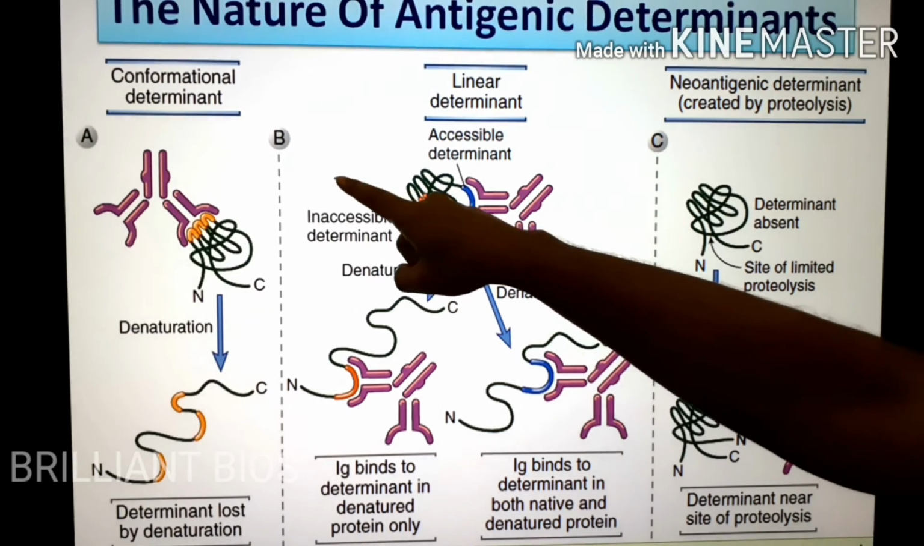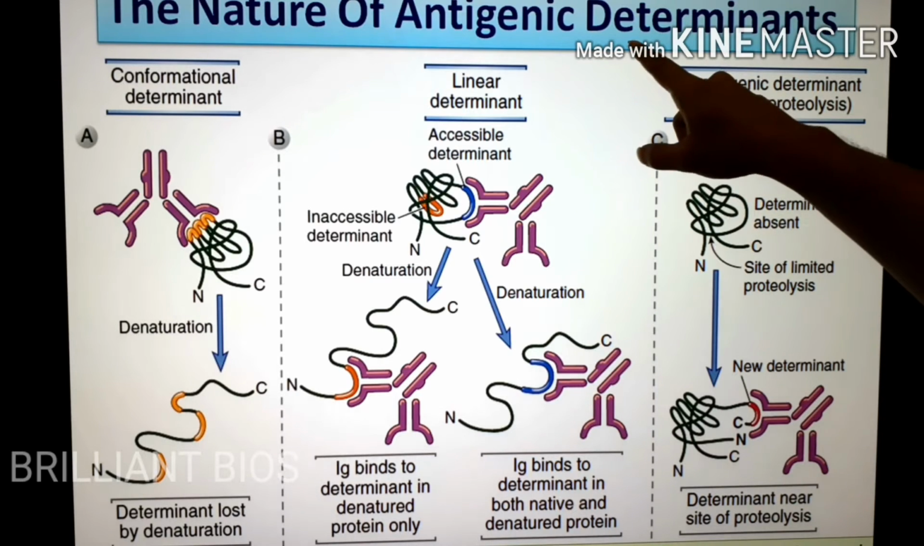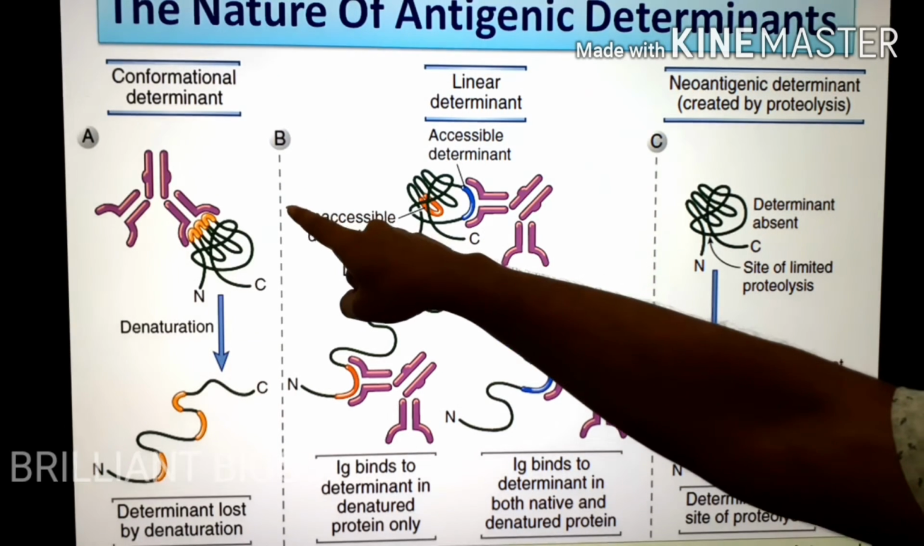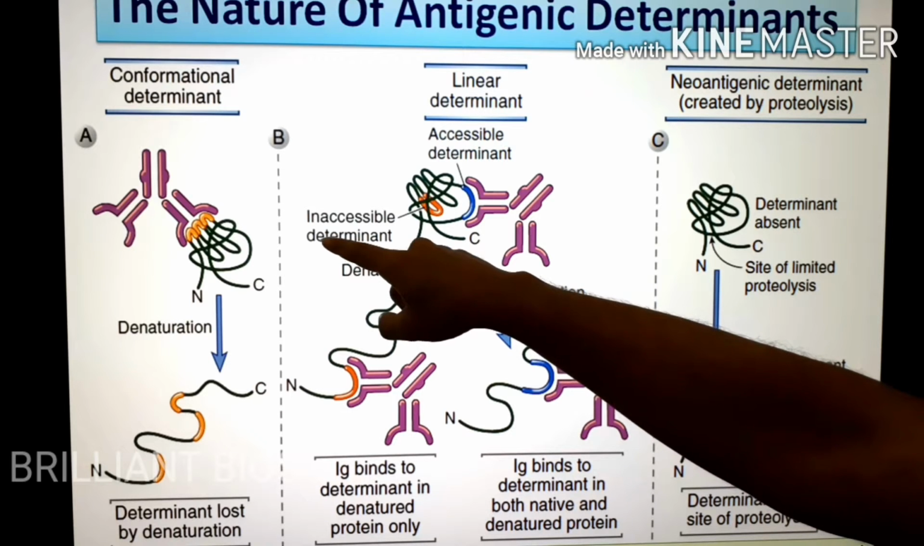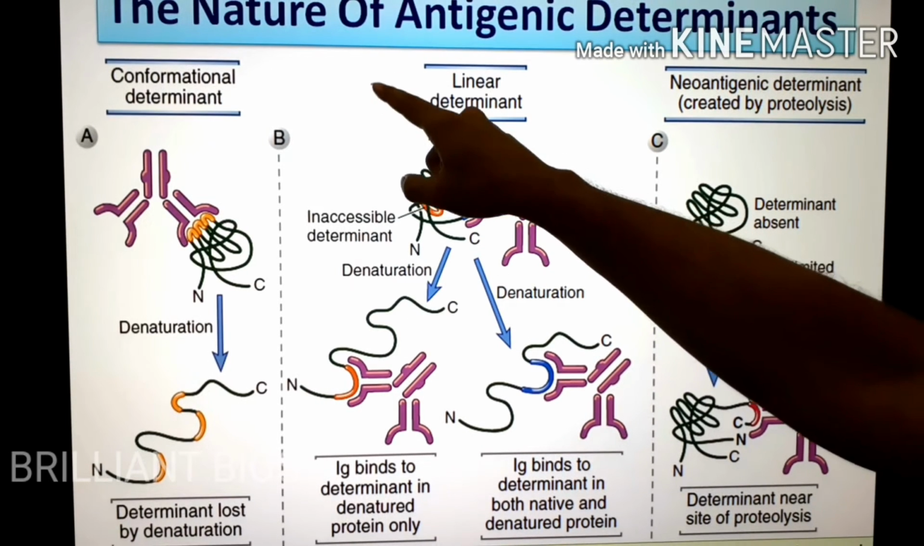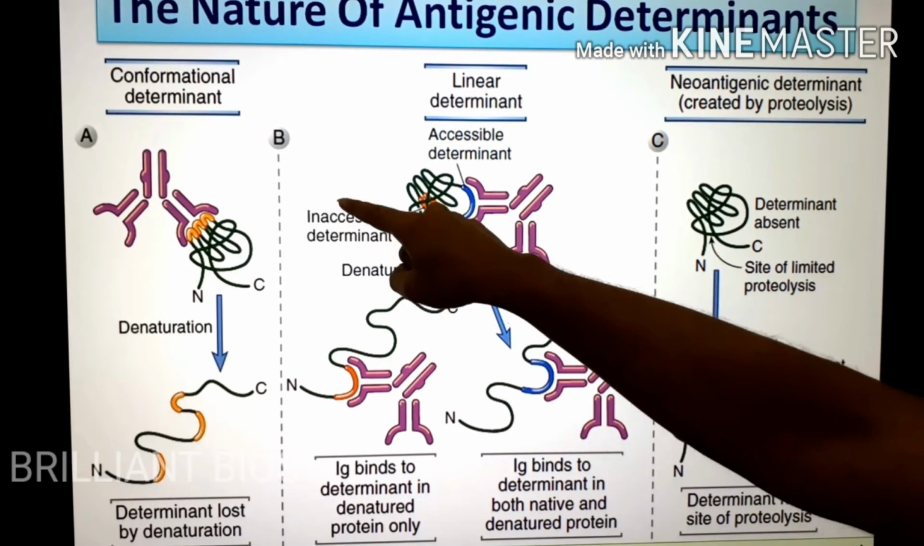In the first case, in picture A, you can see the conformational determinant. Antigenic determinant means epitope. An antigen can have different epitopes, or many epitopes. Epitopes are actually the regions of the antigen that are responsible for binding to the antigen receptor. So you can see an antibody can recognize an epitope that is in conformation. This is called a conformational determinant. In the conformational situation, an antigenic determinant can be recognized.